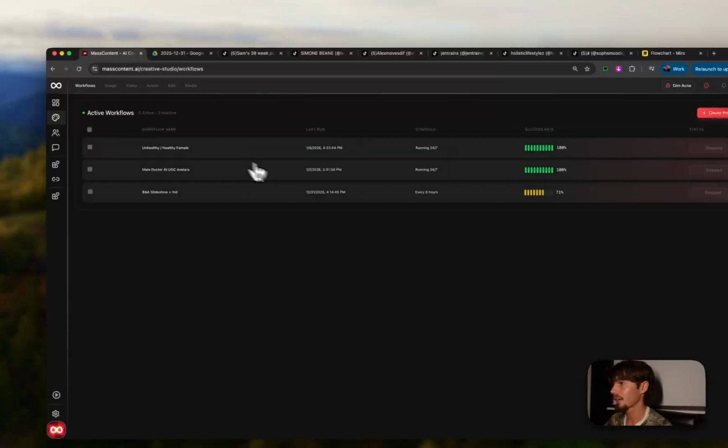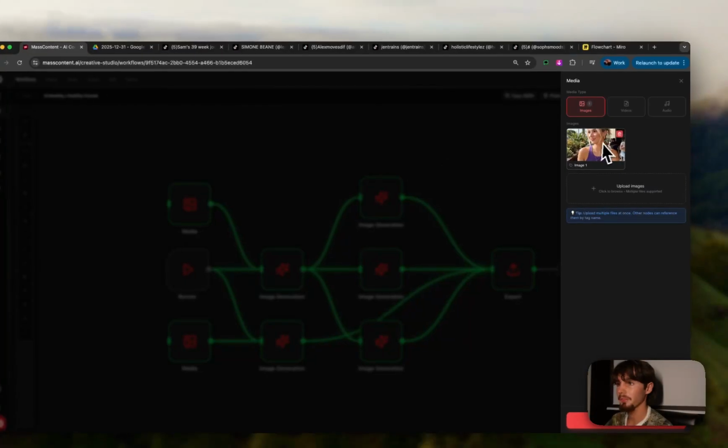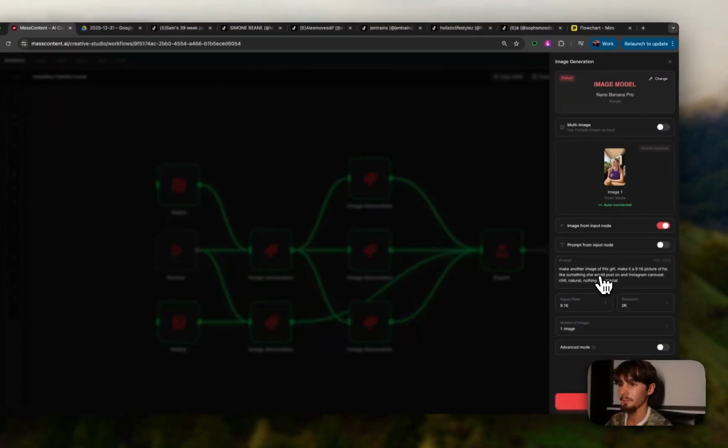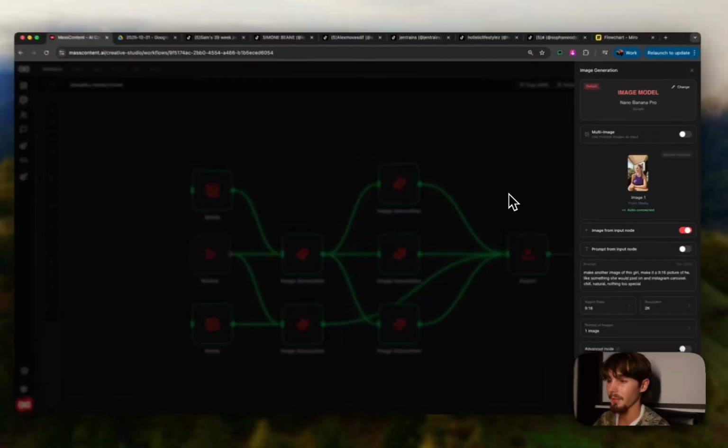So that's kind of what that looks like for avatars. This one is kind of like an unhealthy to healthy transformation of a female. So I'll put this image of a girl. This is an AI avatar. And then we could say we want to make another image of them, keep it as a 9:16, make it something she would post on Instagram carousel, chill, natural, nothing very special, right?